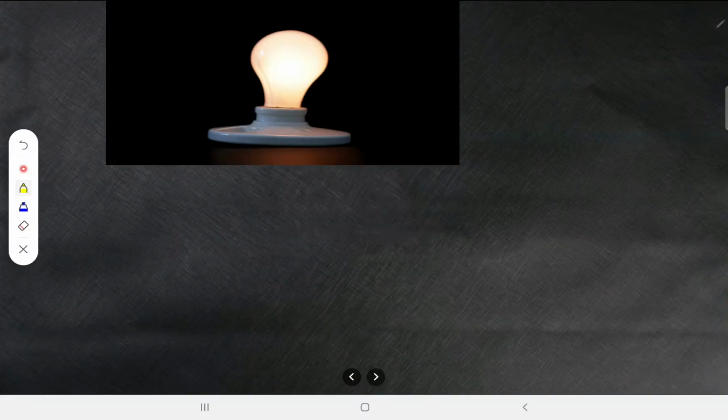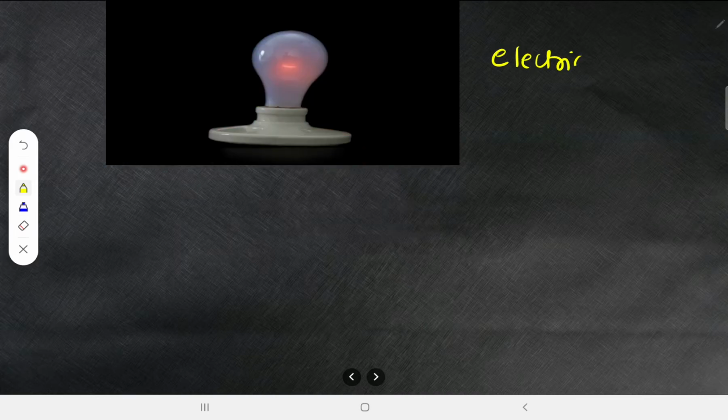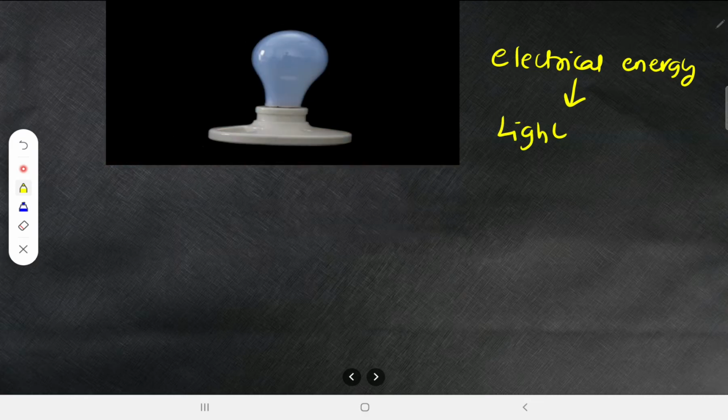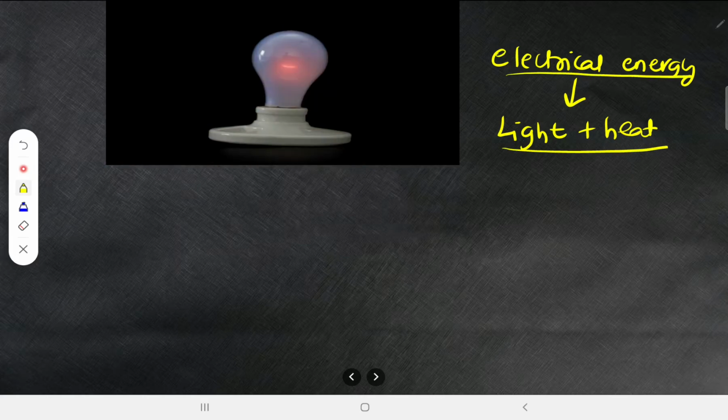You can observe this bulb. What is happening in this bulb is we are providing the electrical energy, right? So whatever electrical energy we are providing, it is converted into light energy and heat energy, right? The energy is getting converted from one form to another form.